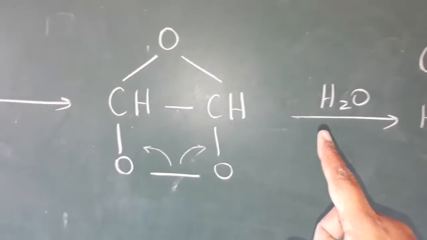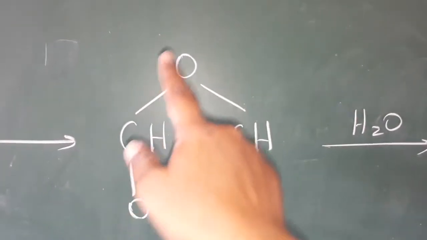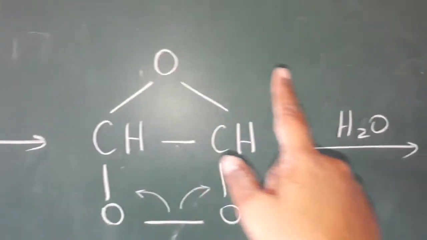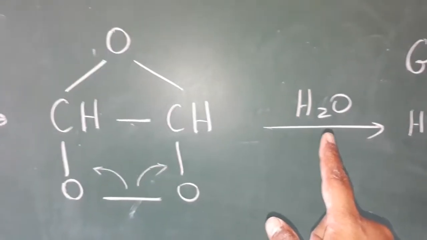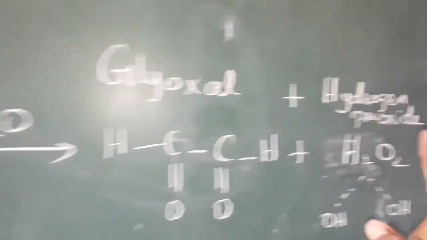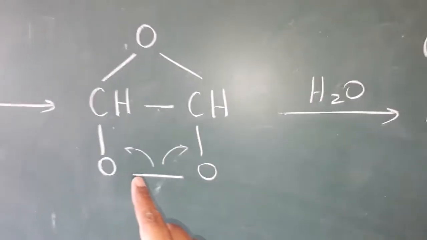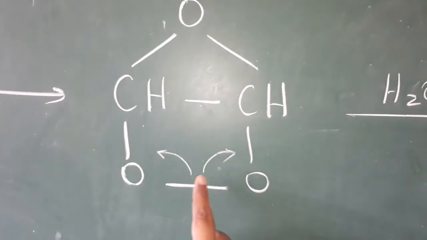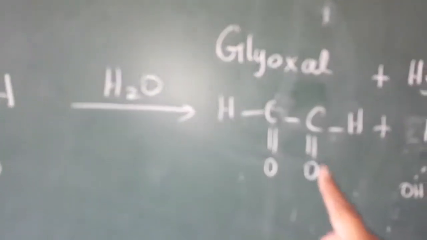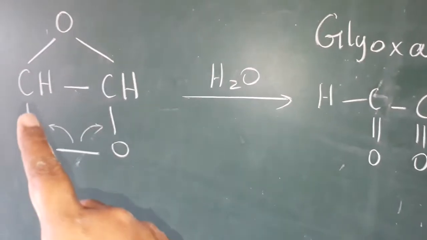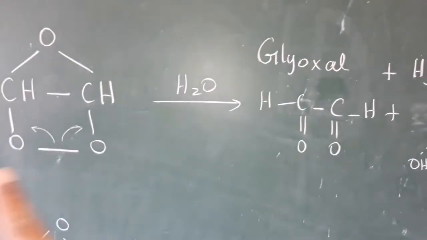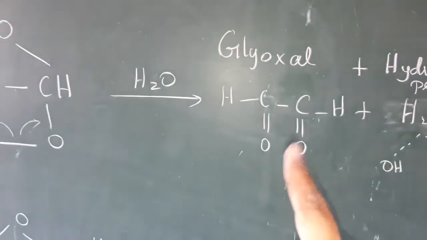Water will be added, means what will happen? This oxygen alone is cleaved and added with the water, we get hydrogen peroxide as one of the products. Now this bond is cleaved to there and this bond is cleaved with that, we get the double bond. So HC double bond, you put the H in front of the carbon, and C double bond H.